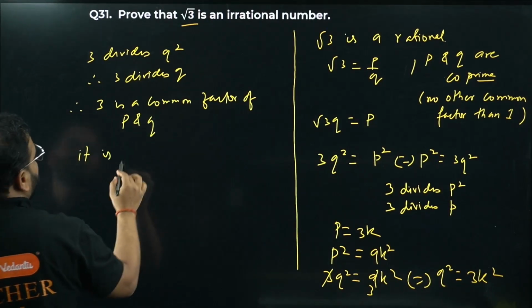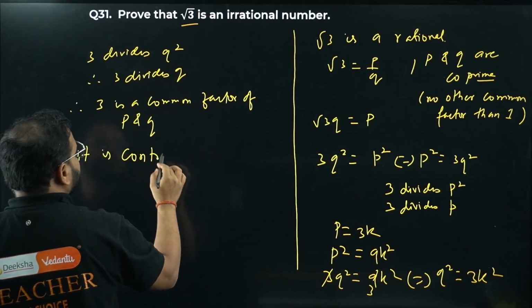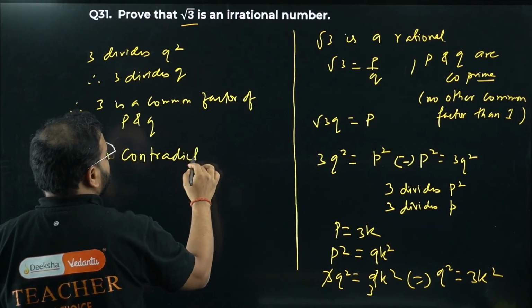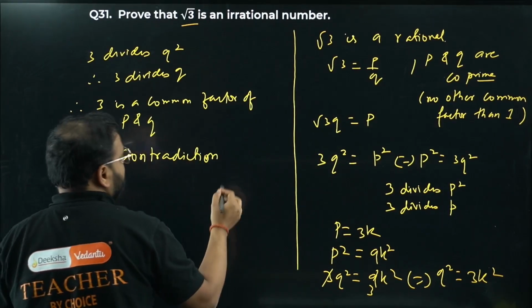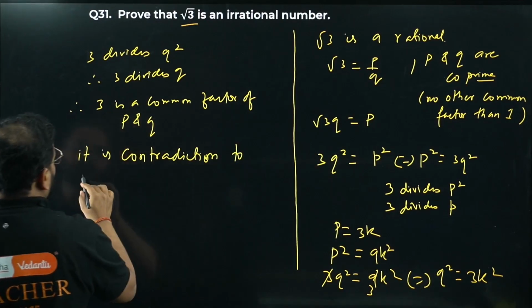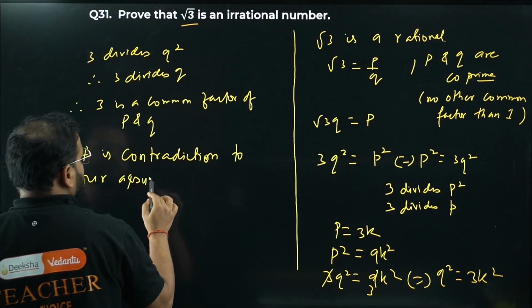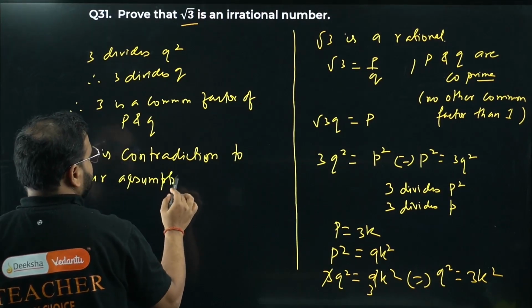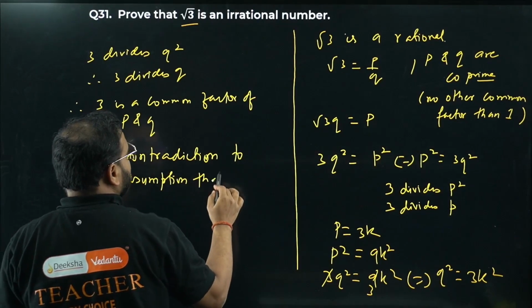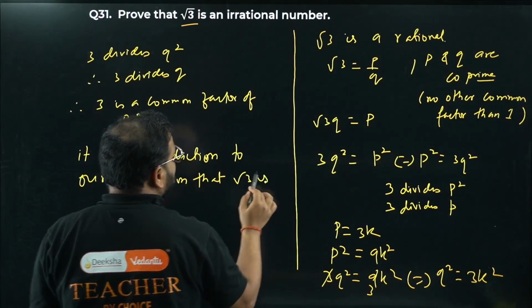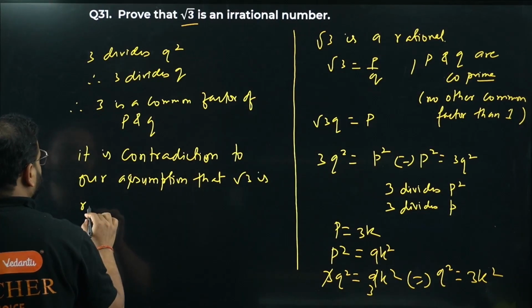It is a contradiction to our assumption. What is the assumption? That root 3 is rational.